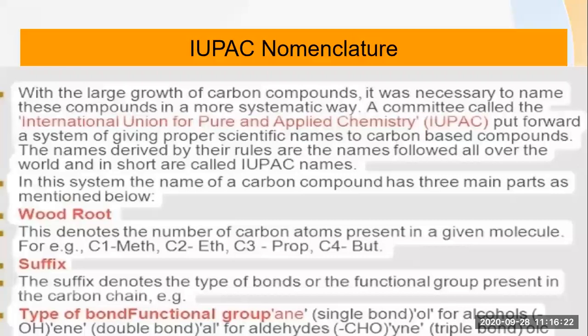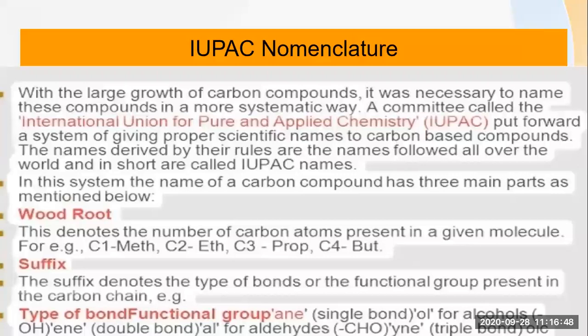If ANE is there, then a single bond is there. And OL for alcohols, that is OH. Then comes the ENE group. If EN is there, then a double bond is there. Okay. Then if AL is there, that is for the aldehydic group. Okay. CHO is also an aldehydic group, you can write.